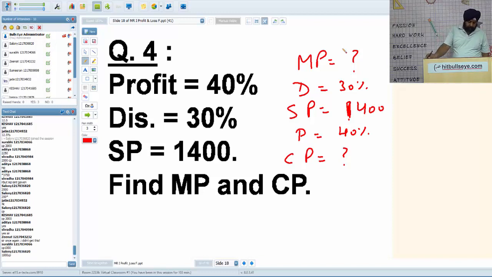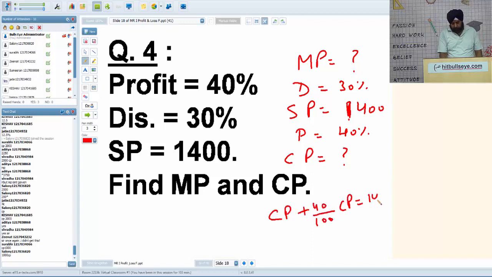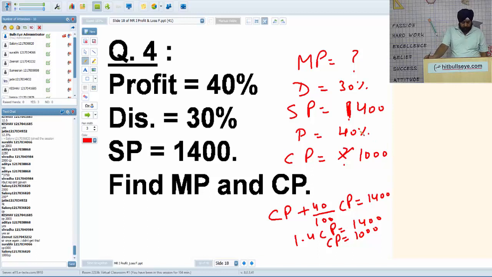CP is 1000. Very quick. Exactly. CP plus 40% of CP is 1400. You can say 1.4 of CP is 1400, so CP comes out to be 1000. You can reverse check: 40% of 1000 is 400, so it's 1400. So profit and loss are always on the cost price. You have to find 40% of cost price.